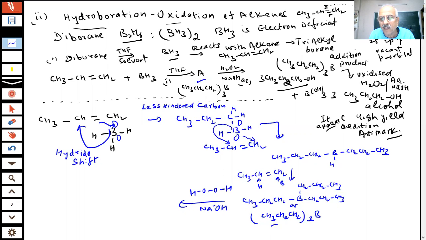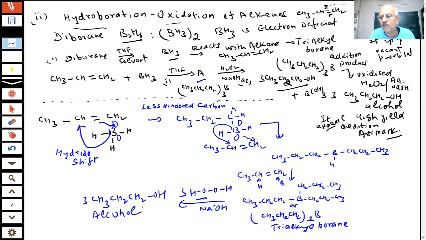This is a trialkyl borane. And what you are getting, student, 3 molecules of this are going to react with this. So you have 3 of this hydrogen peroxide, you have NaOH, they will abstract the proton, and what will happen? These 3 OH groups are going to attach here. If 3 groups attach here, what will you get? 3 CH3, CH2, CH2, OH. So you have got an alcohol